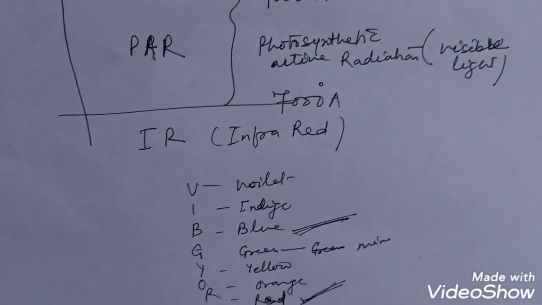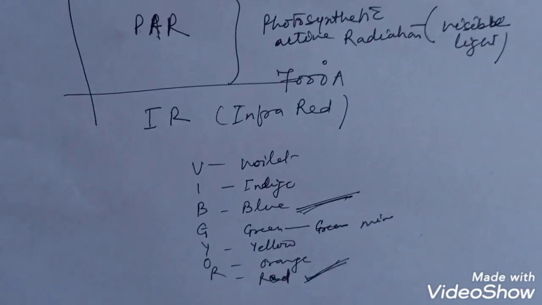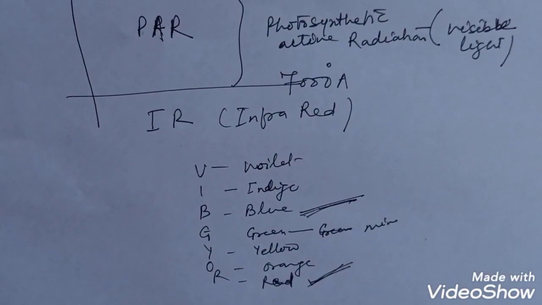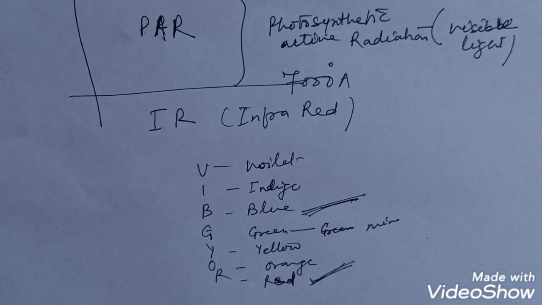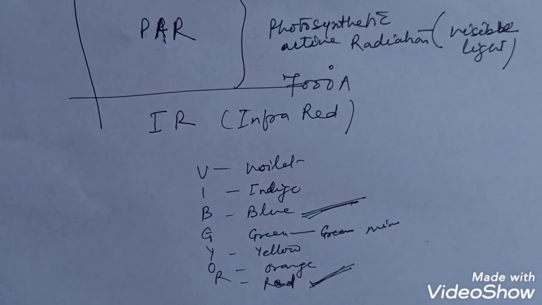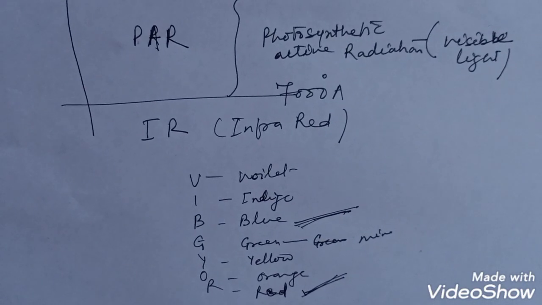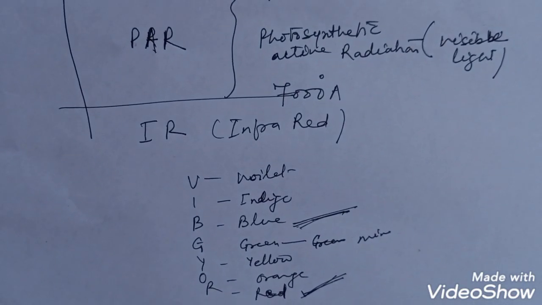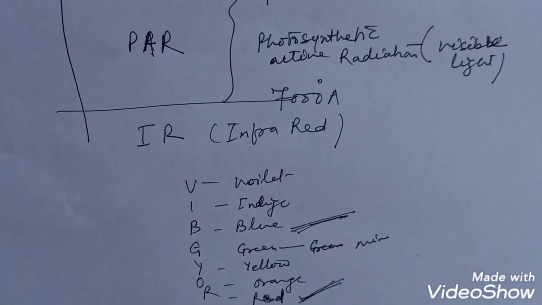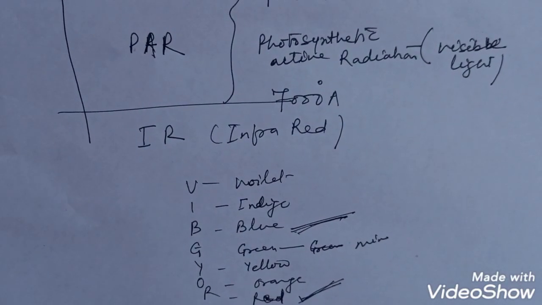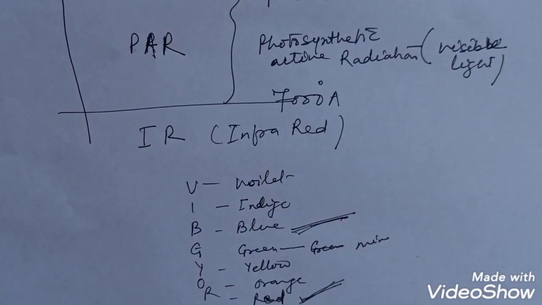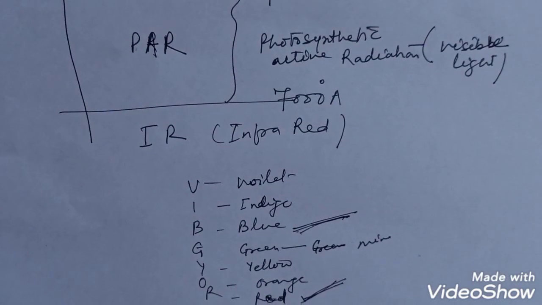Maximum photosynthesis occurs in blue and red light, and minimum or no photosynthesis occurs in green light. The chlorophyll molecule is green in color, so it cannot absorb green light and reflects all the green light. So photosynthesis cannot occur in green light.